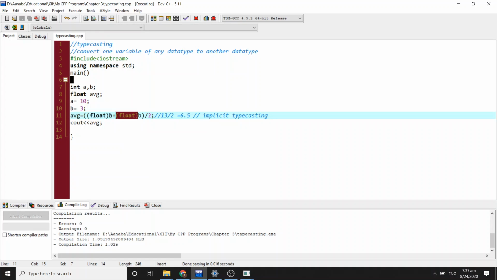If you take an integer variable and you want to print the ASCII character behind that integer, you can use this type of typecasting. When we add the data type with the variable during the operation, this type of typecasting is known as explicit typecasting.